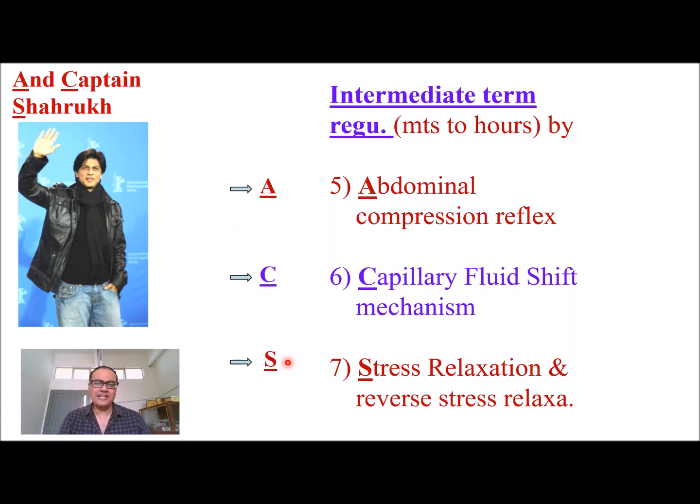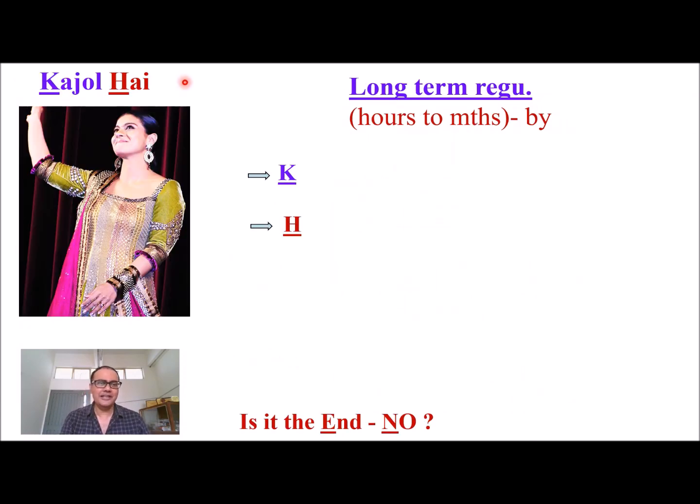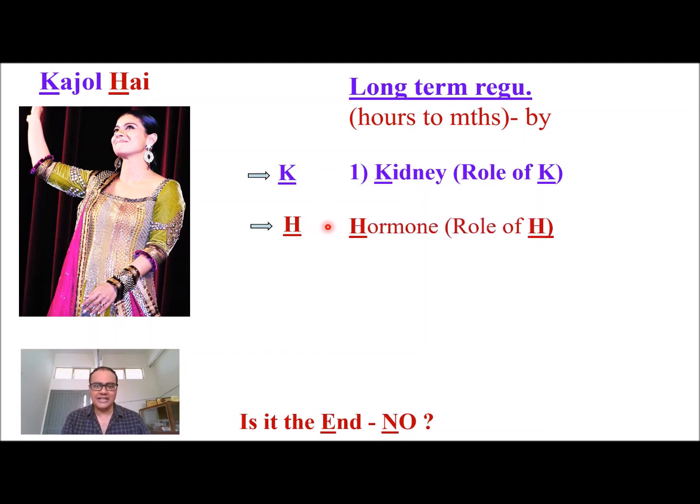Now see seven mechanisms for long term, and here enters our heroine. So our mnemonic is Kajol hai. So long-term mechanisms include one mechanism from K, that is role of kidney, and the majority of the other mechanisms from H, that is role of hormones. Among the hormones we have many, but the most important one is angiotensin 2, renin angiotensin aldosterone mechanism. So these two should be described also.